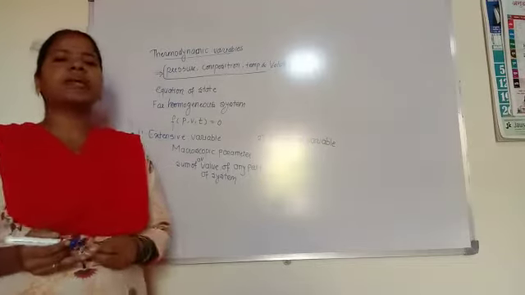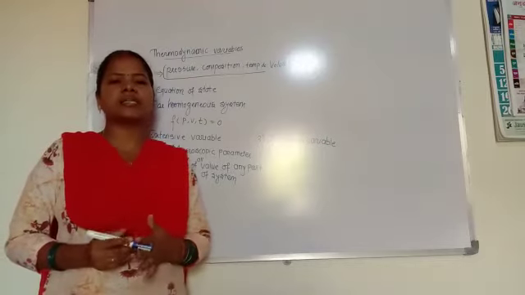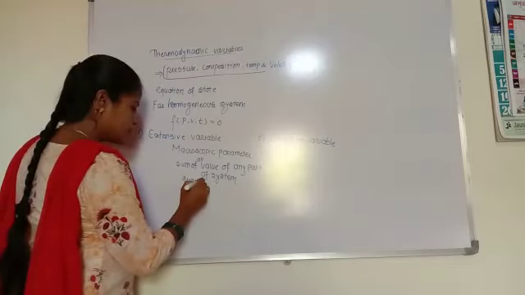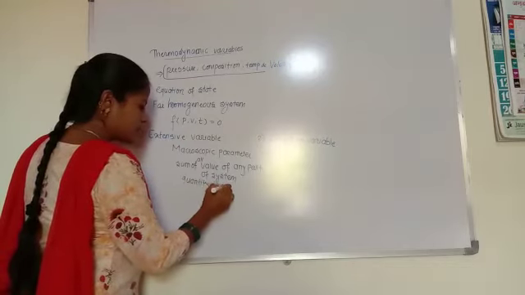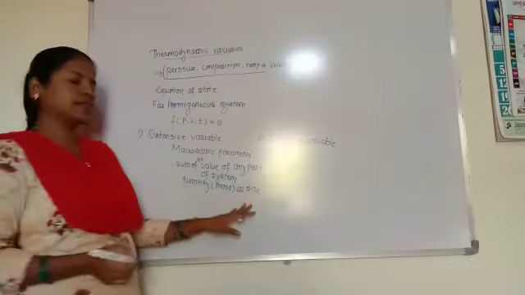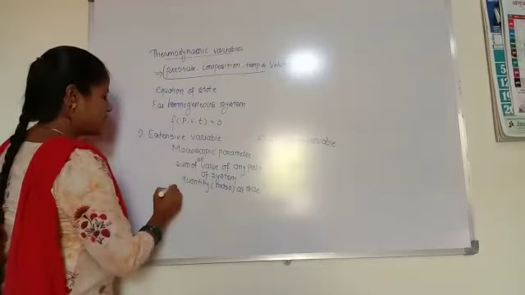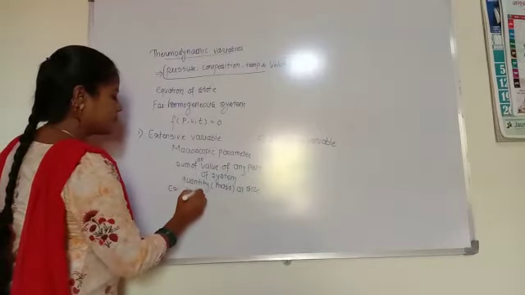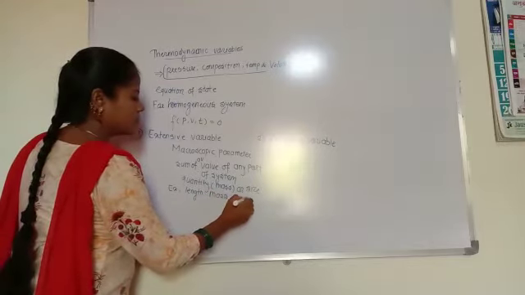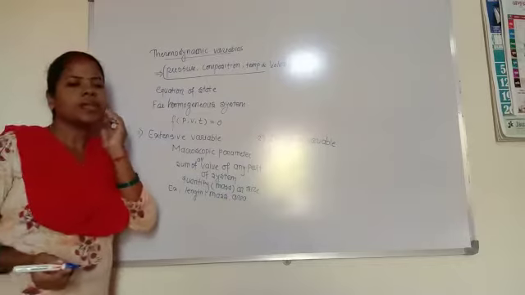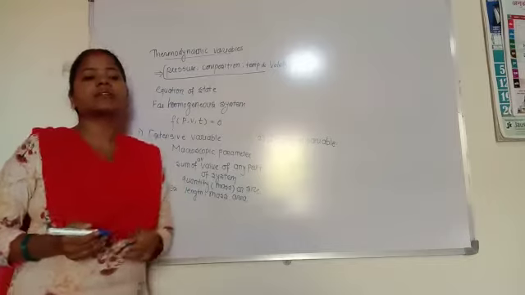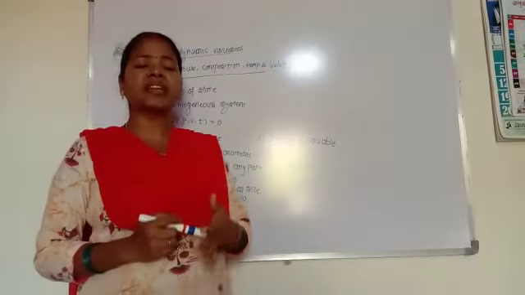An extensive variable depends totally on the quantity, mass or size of the substance used in the system. Some examples are length, mass, area, then heat capacity, electric charge, magnetization, entropy, internal energy and volume.